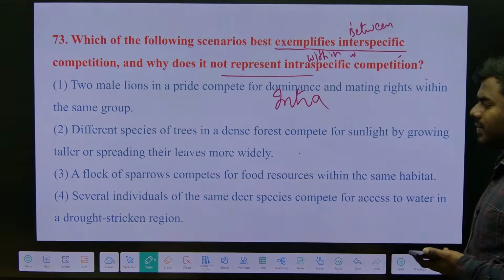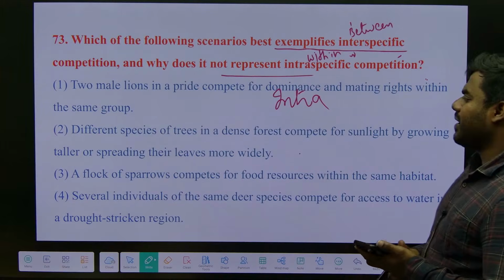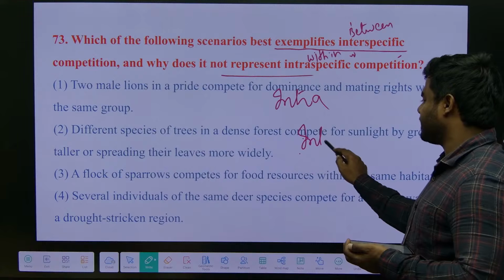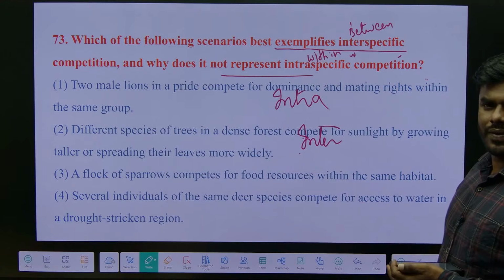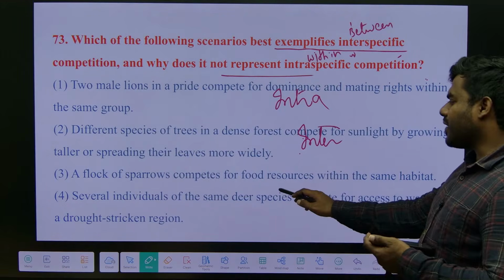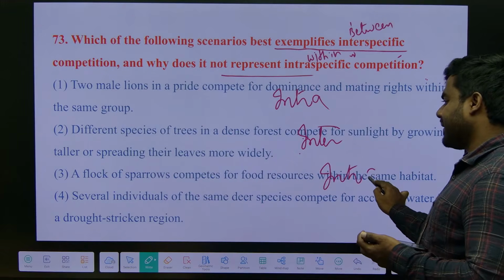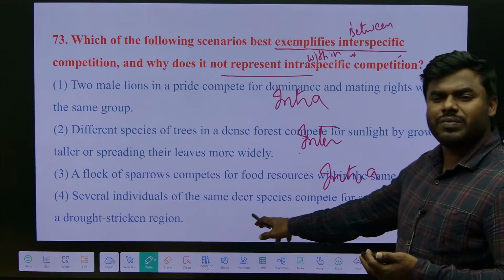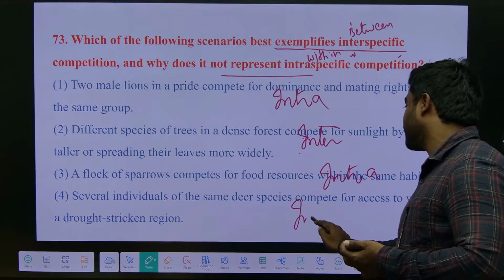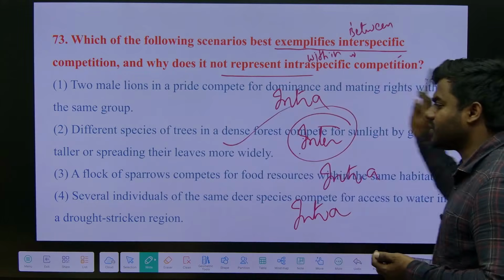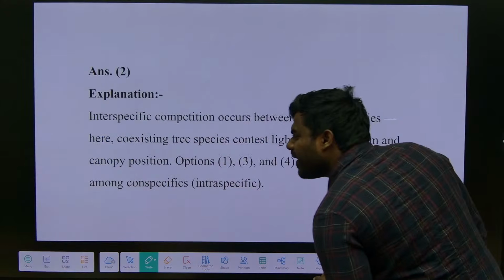Next one? Why? Because there are different species. Third one? A flock of sparrows belonging to the same group. Several individuals of the same deer species. Correct? So the answer will be option 2. Correct.